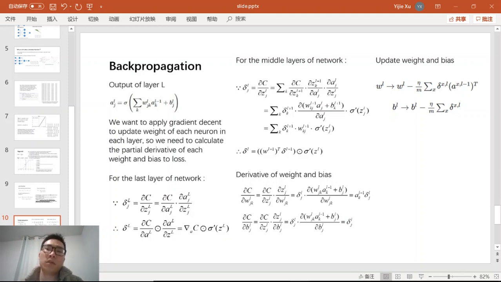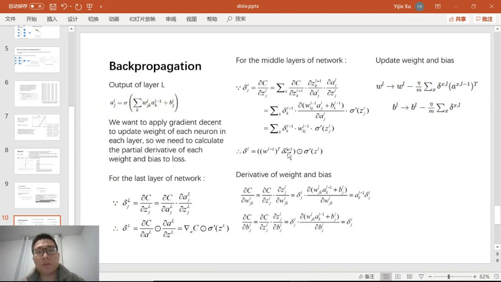In backpropagation, we update weight and bias in each epoch by the gradient of weight and bias of each neuron of each layer to the loss.